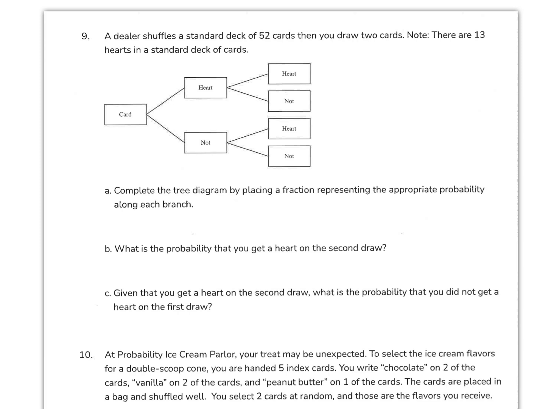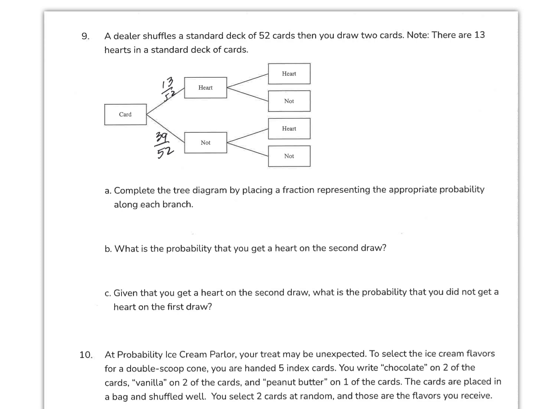What is the probability of a heart? The probability of a heart is equal to 13 out of 52, which is 1 out of 4. So I'm going to write it as 13 out of 52, okay? And that is the probability of drawing a heart. The probability of not drawing a heart is 39 out of 52, okay? Because that's 52 minus 13. So whatever is left in the deck is not a heart. So you've got hearts, clubs, spades, and diamonds. The rest of them are either hearts, clubs, or diamonds, okay?